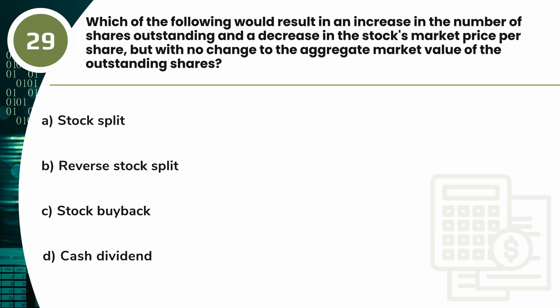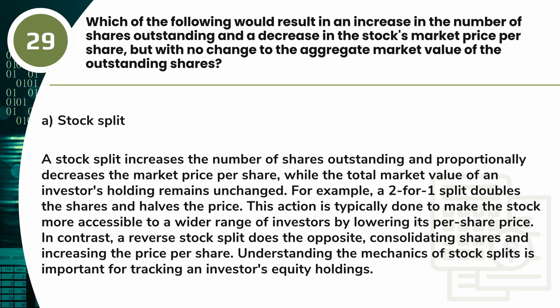Question 29. Which of the following would result in an increase in the number of shares outstanding and a decrease in the stock's market price per share, but with no change to the aggregate market value of the outstanding shares? A. Stock split. B. Reverse stock split. C. Stock buyback. D. Cash dividend. Answer. A. Stock split. A stock split increases the number of shares outstanding and proportionally decreases the market price per